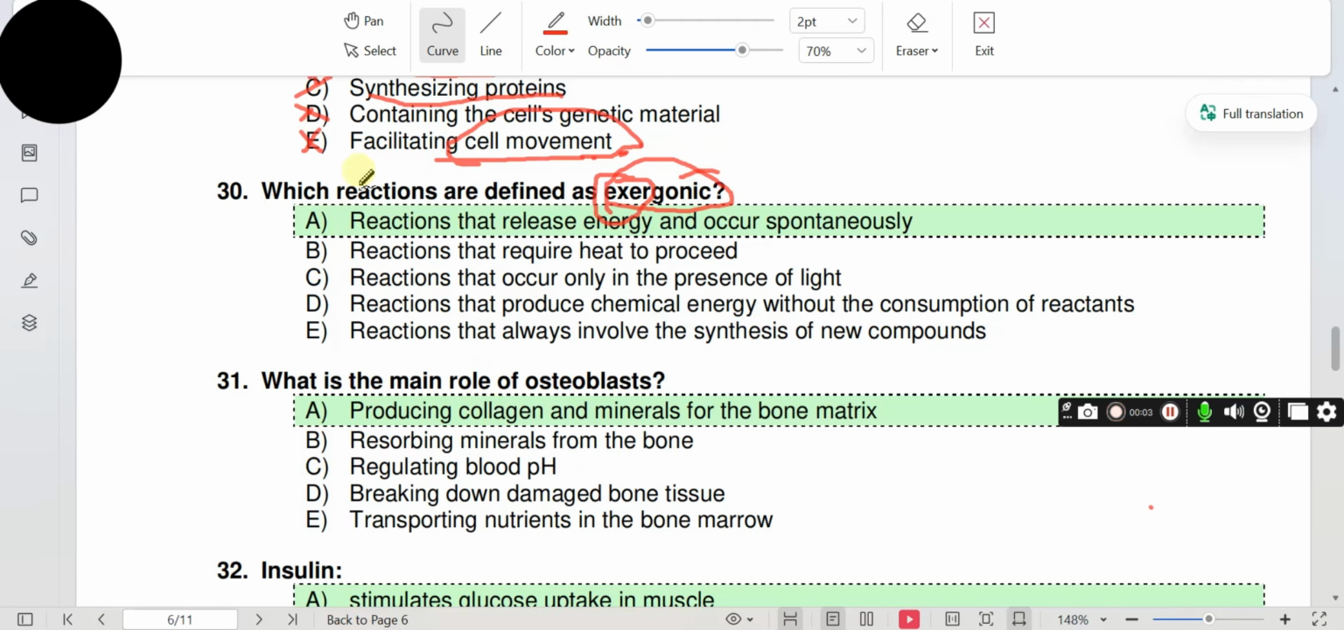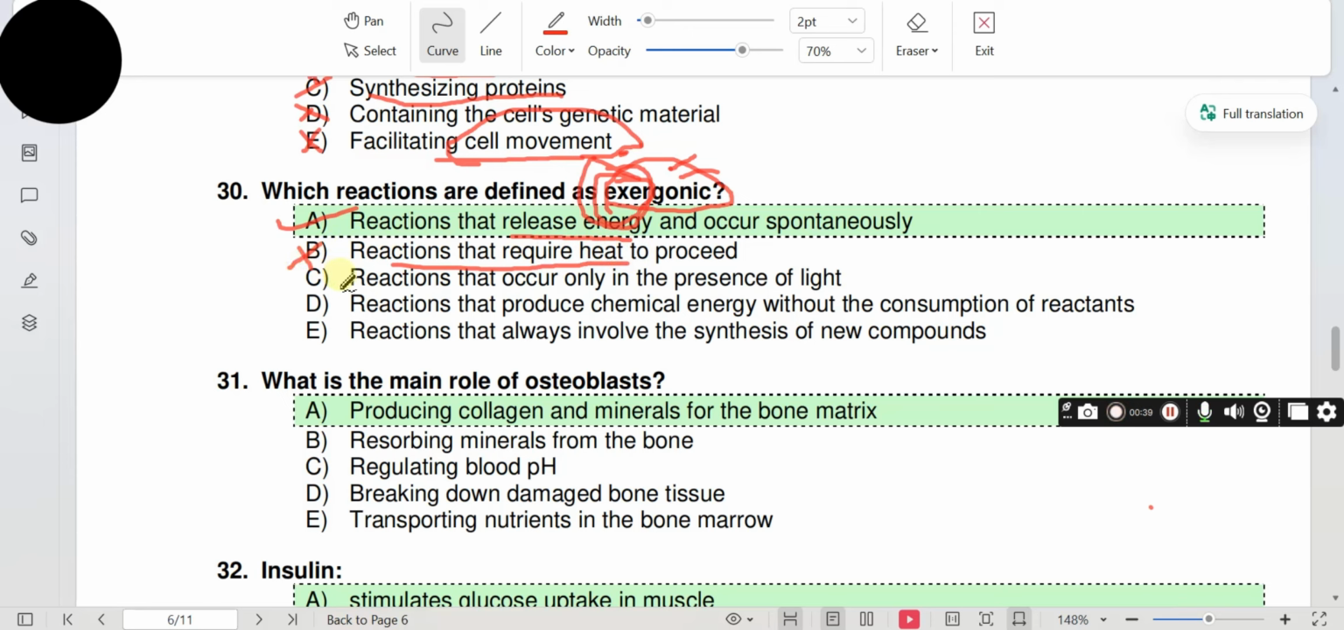Question 30. Which reactions are defined as exergonic? Exergonic reactions are the reactions that release energy and occur spontaneously. They have negative Gibbs free energy change. So A is the answer. The word exergonic also indicates the release of energy. Option B. Reactions that require heat to proceed. Many exergonic reactions do not require heat to occur.